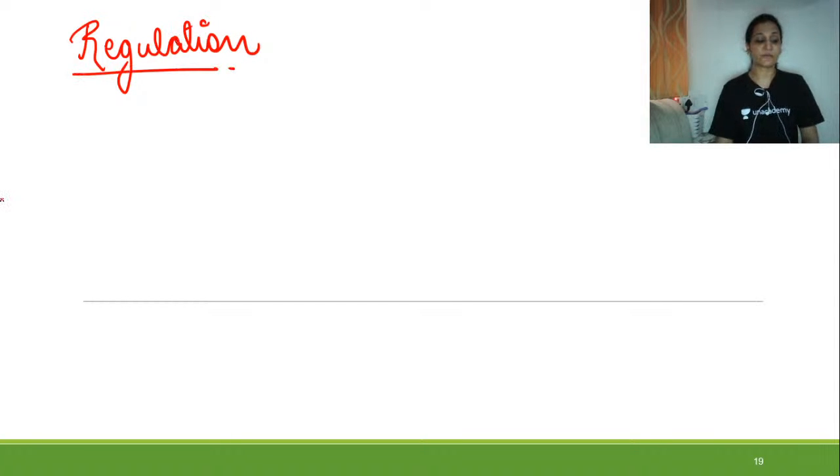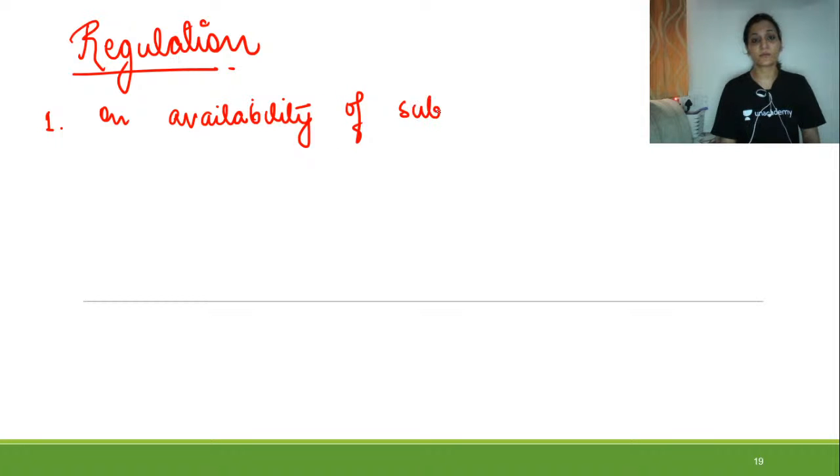So talking about the regulation of Krebs cycle, it is regulated on the basis of availability of substrate. The very first way by which it is regulated is the availability of substrate.